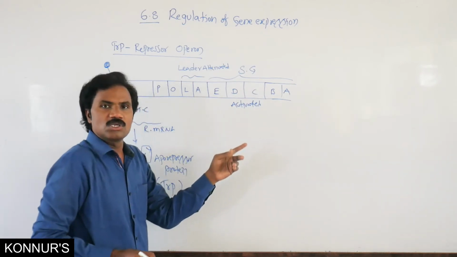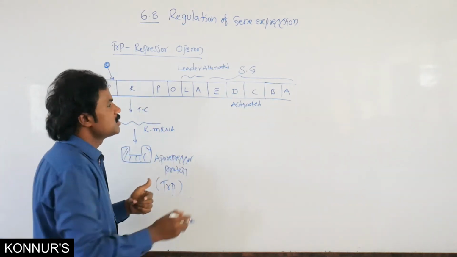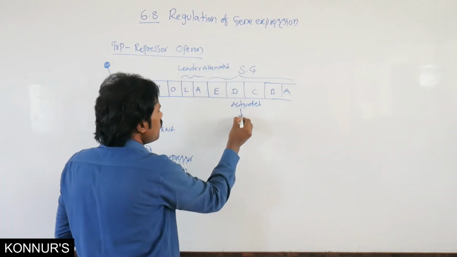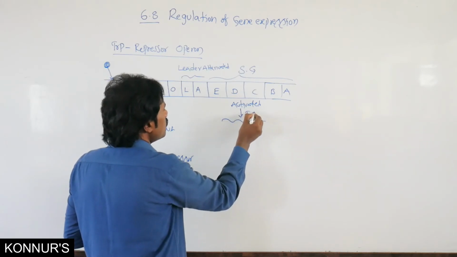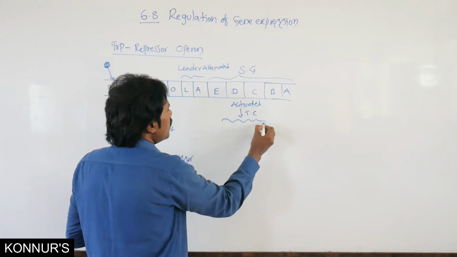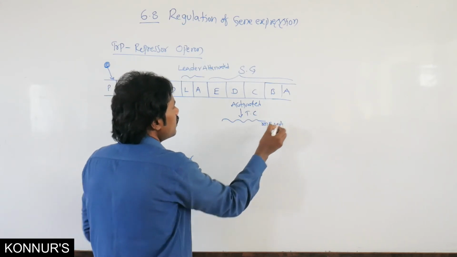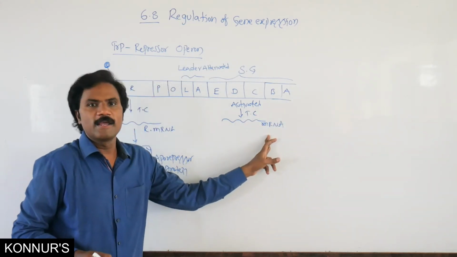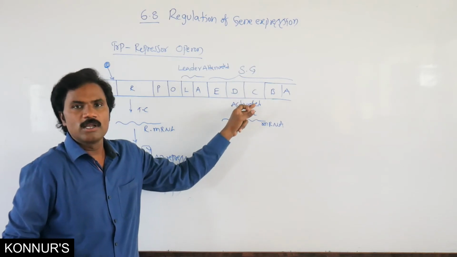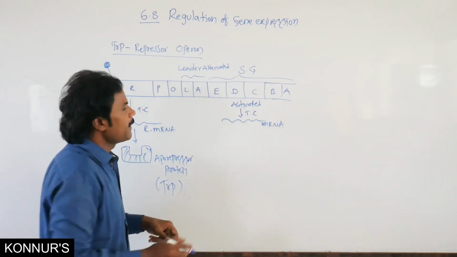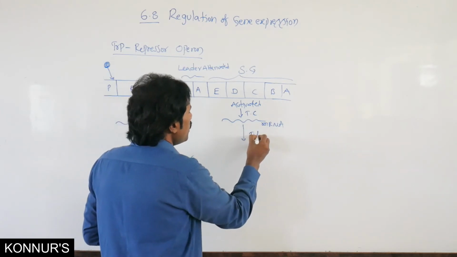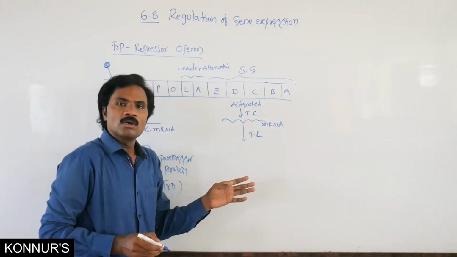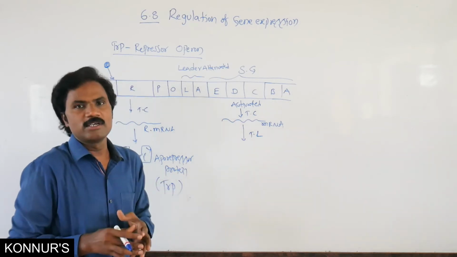These structural genes are activated in this particular condition. Whenever activated, the transcription and the formation of mRNA are activated automatically. Then in the translation process, the polypeptide chain is synthesized.